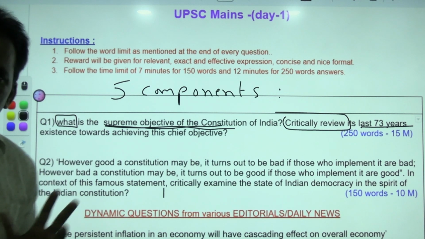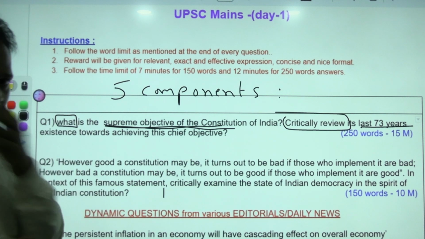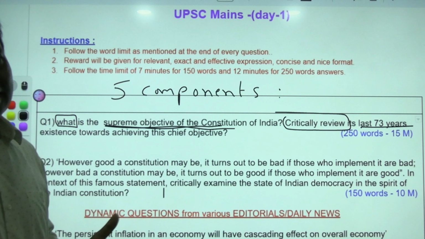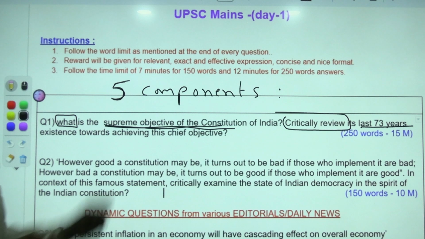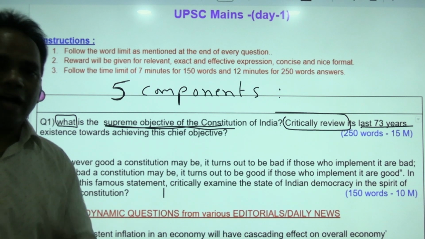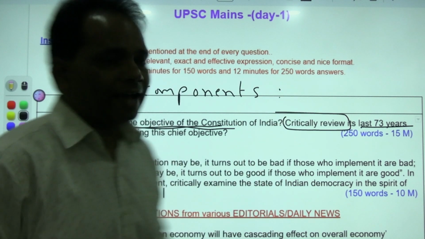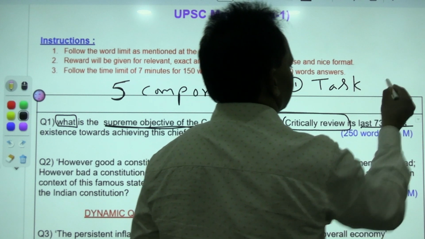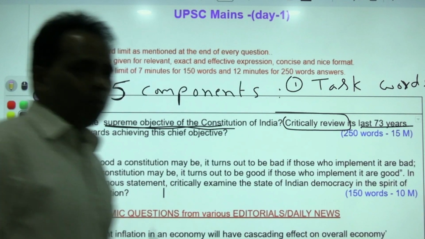How to understand the question? You have to understand the various components of the question. These components may be either explicitly or implicitly present. What are the 5 components of each and every question? Number 1 is task words or question tags. Number 2 is keywords or important words.